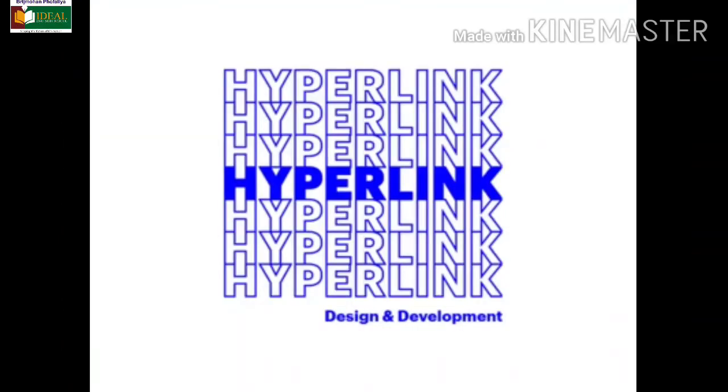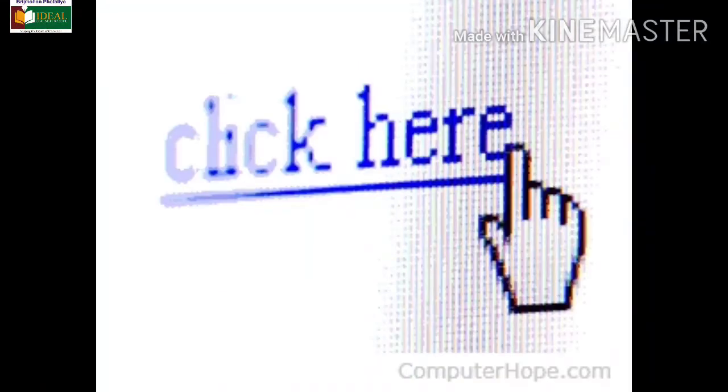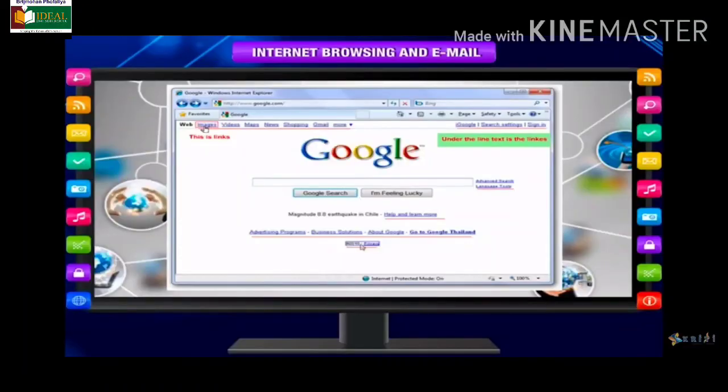Hyperlink. A web address on a web page. It is a shortcut to another web page. It could be an image or a text. It means your normal pointer, when it converts in the hand position, that text or that image is the hyperlink. We can jump from one page to another page through this hyperlink.